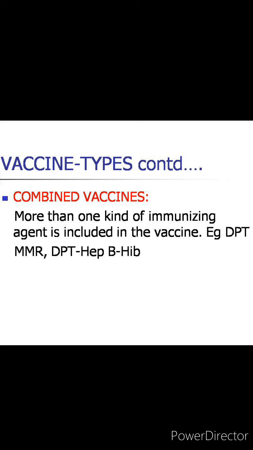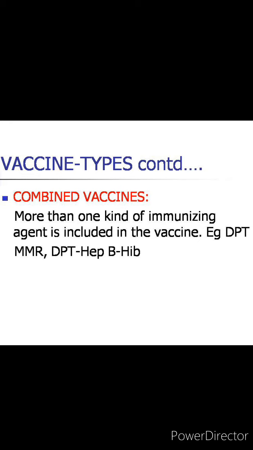You can see the examples of combined vaccines are DPT, that is diphtheria, pertussis and tetanus vaccine, MMR, that is measles, mumps and rubella, DPT, hepatitis B and Hib. This is also known as pentavalent vaccine or EZ5. Then there are some other examples like EZ4 vaccine, DT vaccine, hepatitis A and hepatitis B combined, hepatitis A combined with typhoid, etc.